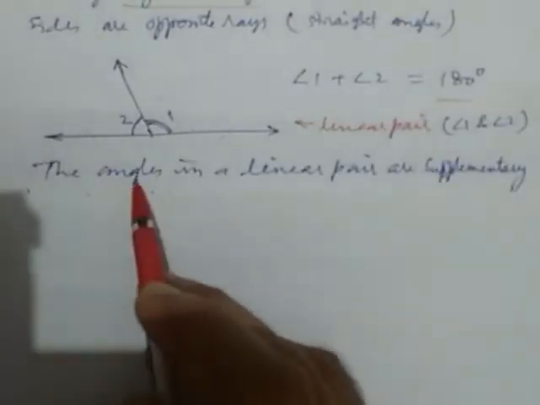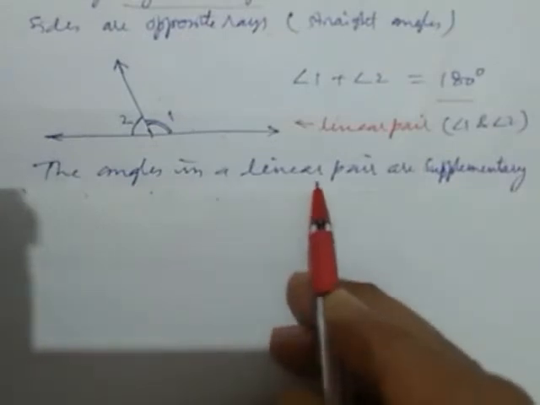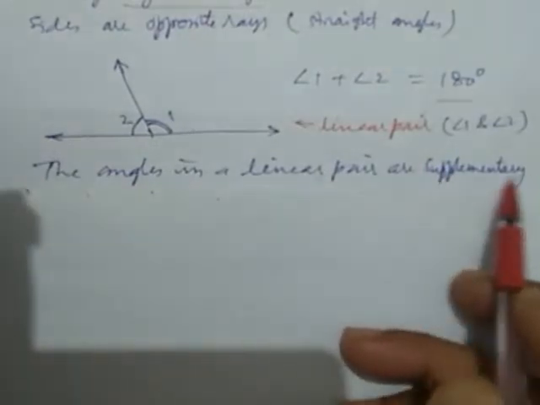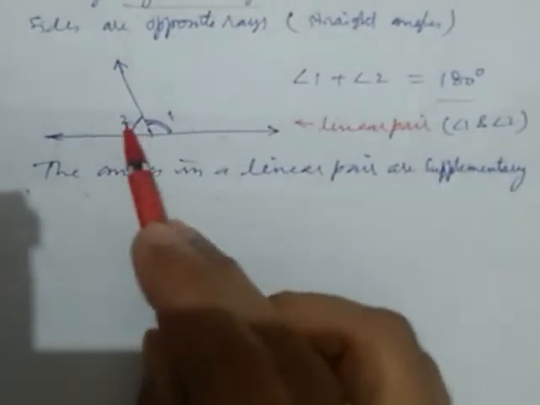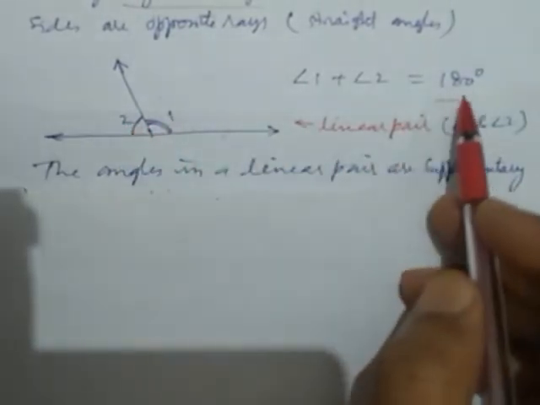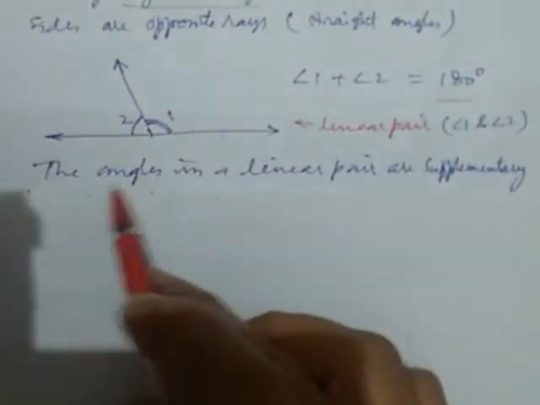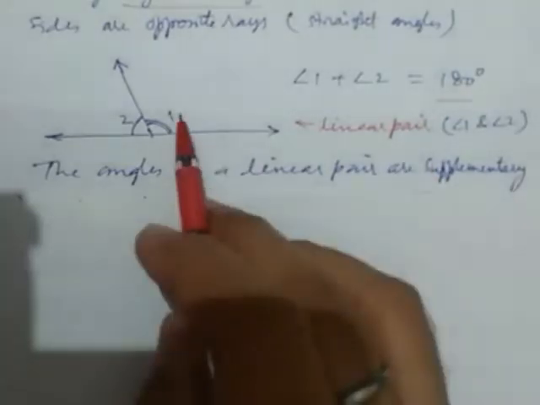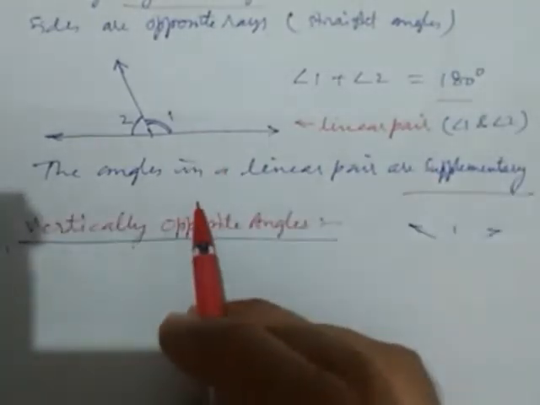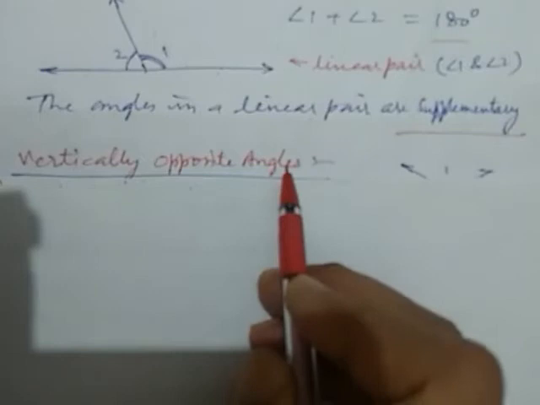Now we take the next. The angles in a linear pair are supplementary. Why? Because the sum of these two angles is 180. That's why the angles in a linear pair are supplementary. Vertically opposite angles.